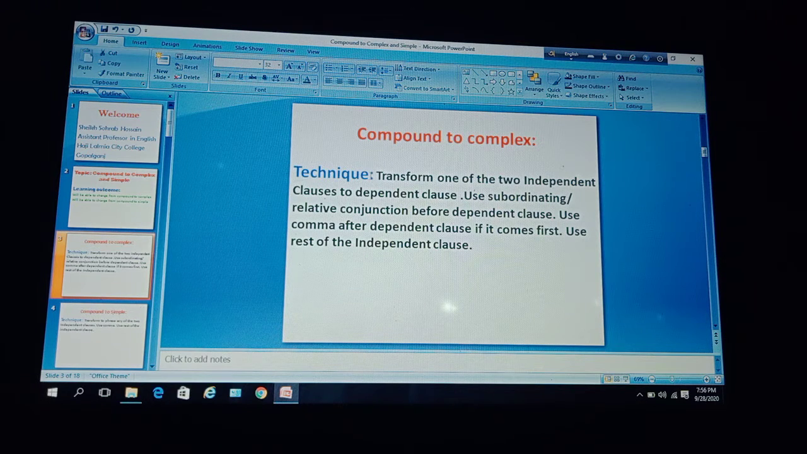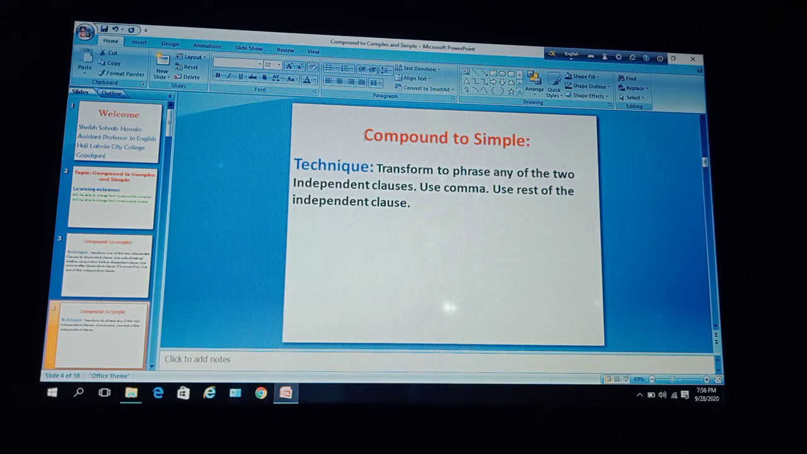Technique to be applied here: transform one of the two independent clauses to a dependent clause, then use a subordinating or relative conjunction before the dependent clause, then use a comma after the dependent clause if it comes first, and at last use the rest of the independent clause.